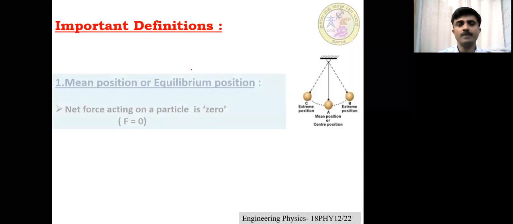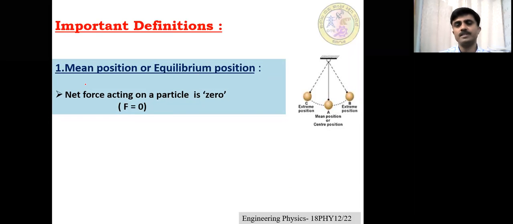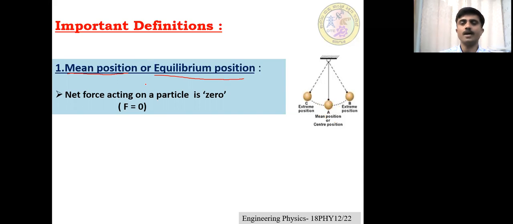First, we have to know the mean position or equilibrium position. Dear students, this is very, very important. What is mean position and what is equilibrium position? Mean position is the point through which the motion repeats at a regular interval of time. It is the point generally referred to as the origin. Physically, the force acting on the particle there is equal to 0. That position is called the mean position.